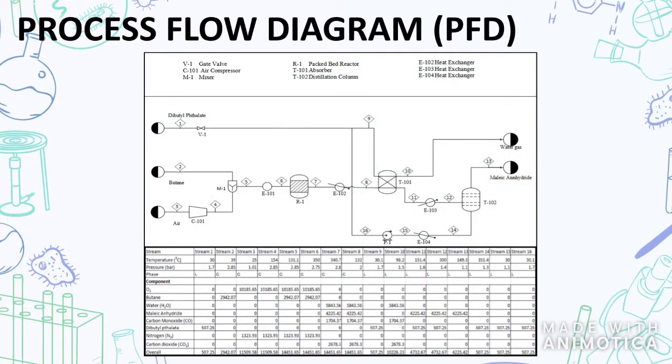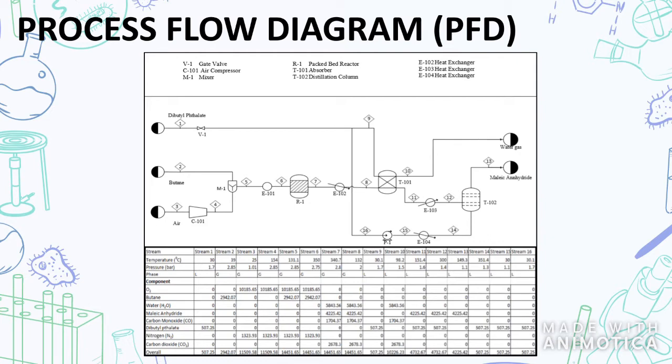So this is our process flow diagram, which describes the production of maleic anhydride from n-butane. So our input in this process is the butyl phthalate, butane, and air. Butane and air will be mixed first in the mixer before being fed in the packed bed reactor. In the reactor, the butane will react with the oxygen. After exiting the reactor, it will be cooled down first by the heat exchanger before entering the absorber.